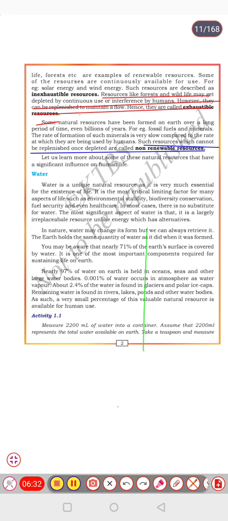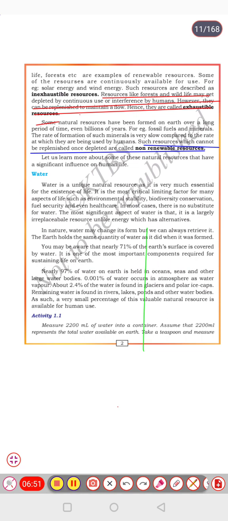Examples for non-renewable resources are fossil fuels and minerals, because they take too much time, even billions of years, to form again once they are depleted, so they are called non-renewable resources.